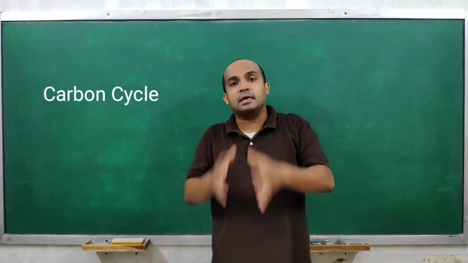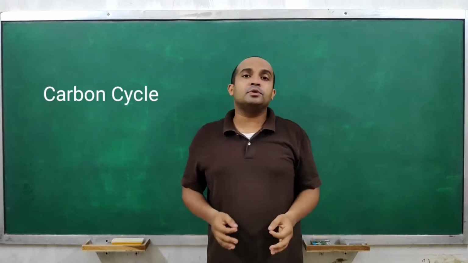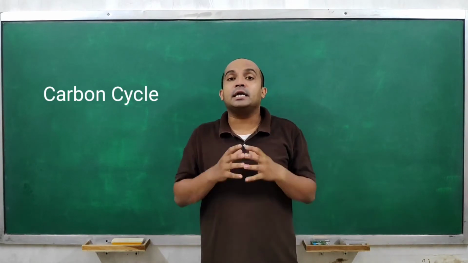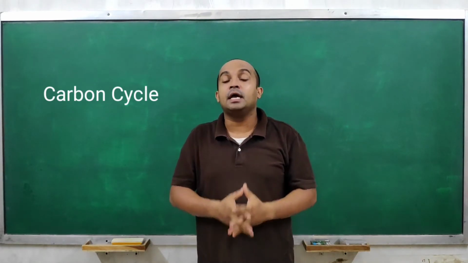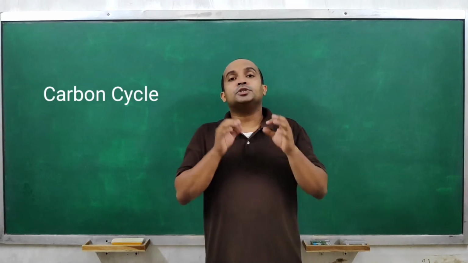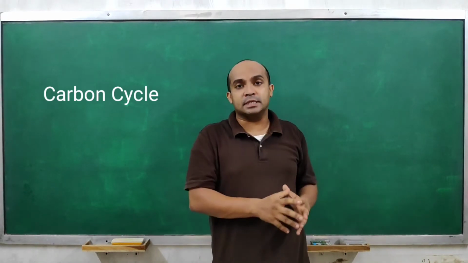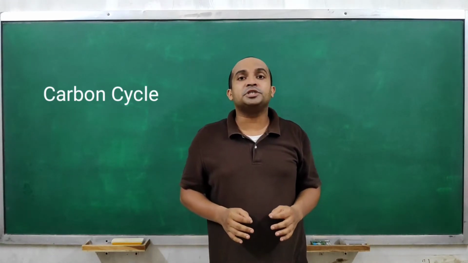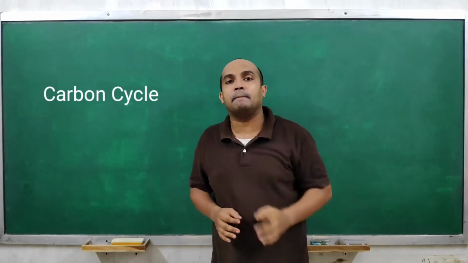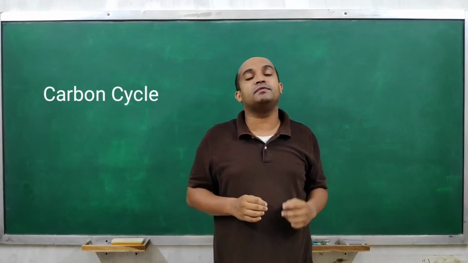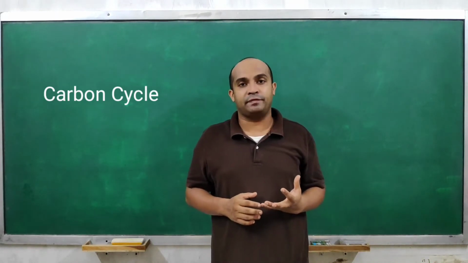Finally, it comes to the decomposers also. We know that these decomposers decompose dead organic matter and excreta. So they convert complex organic matter into simpler chemicals, which results in formation of simpler carbon compounds, and again this carbon will be added to the atmosphere.